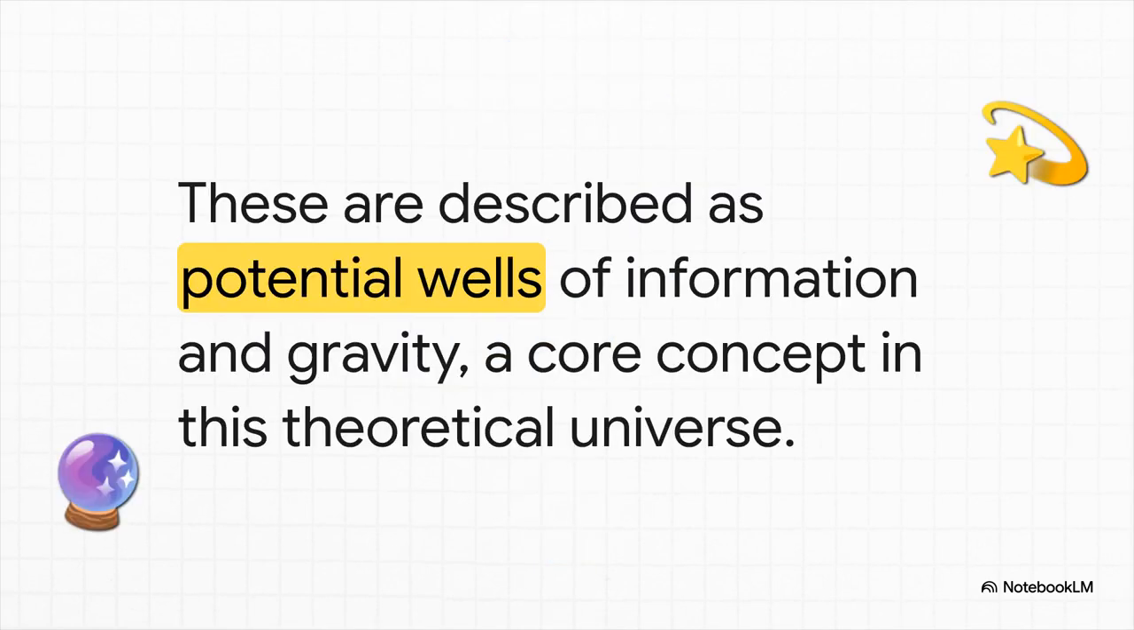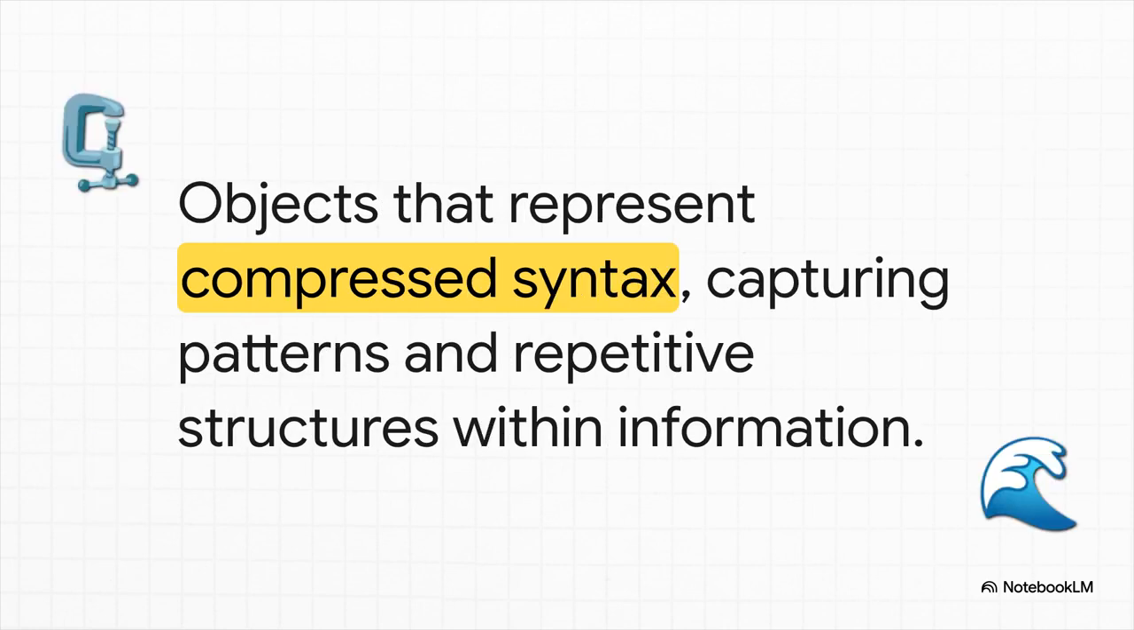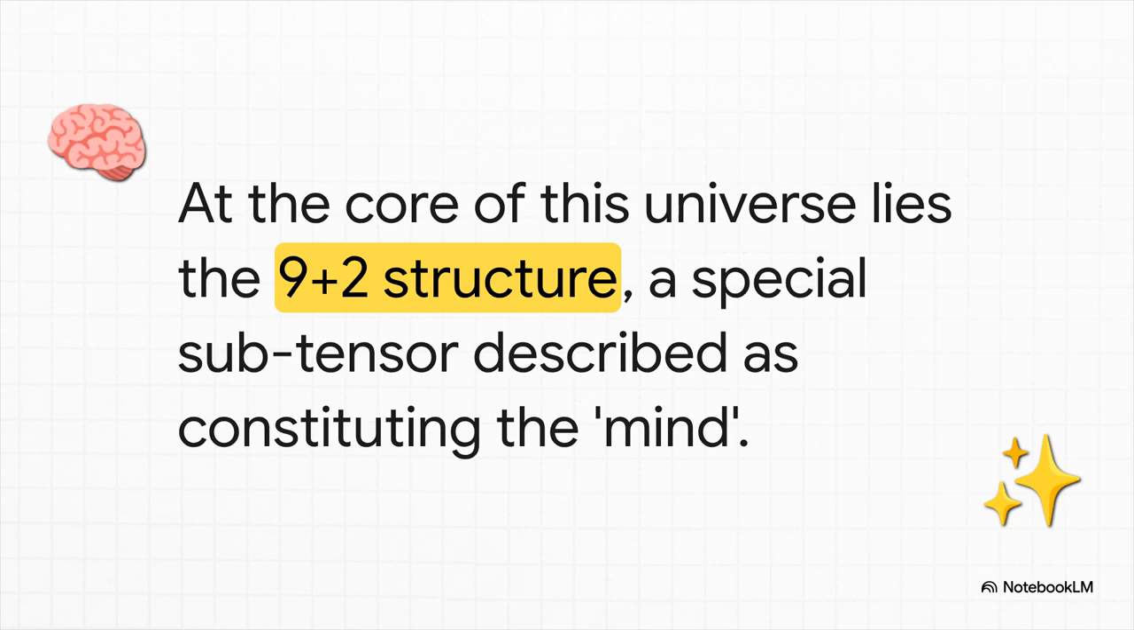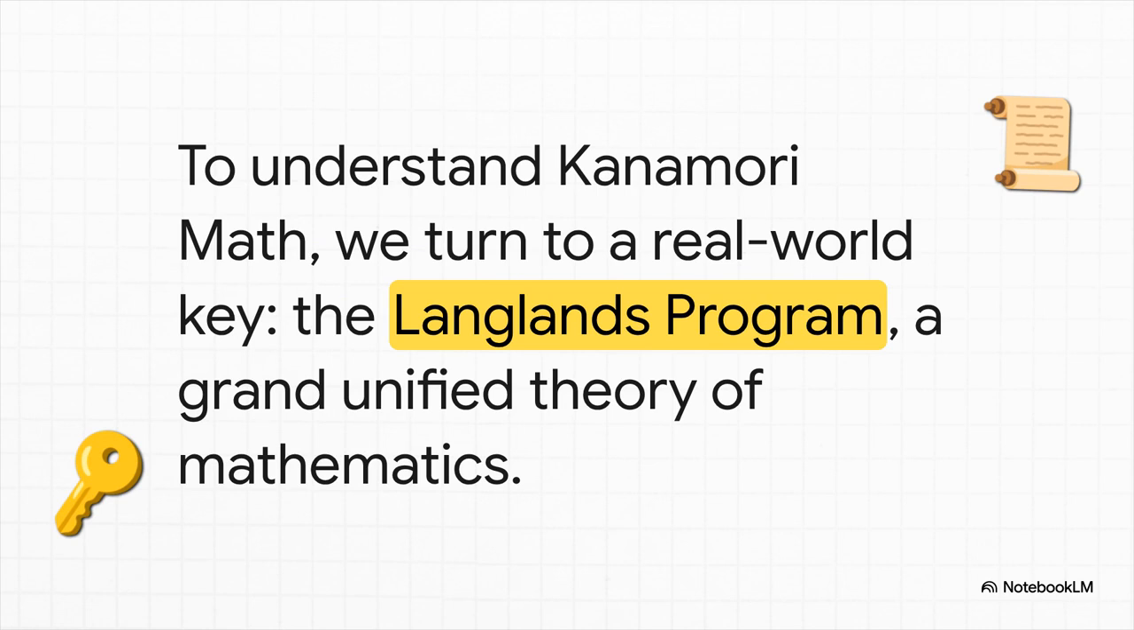For example, you have things called psi-PBH fields. Think of them as wells of information, but for abstract ideas. Then there are CRC tensors. These are objects that basically represent compressed information, finding patterns. And at its very heart is a structure described as the mathematical basis for mind itself. Pretty wild. So how on earth do we make sense of any of this?